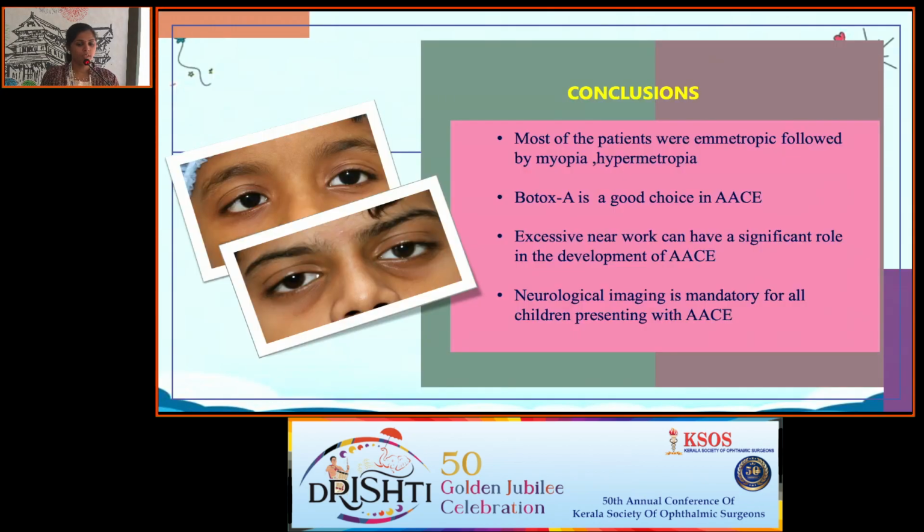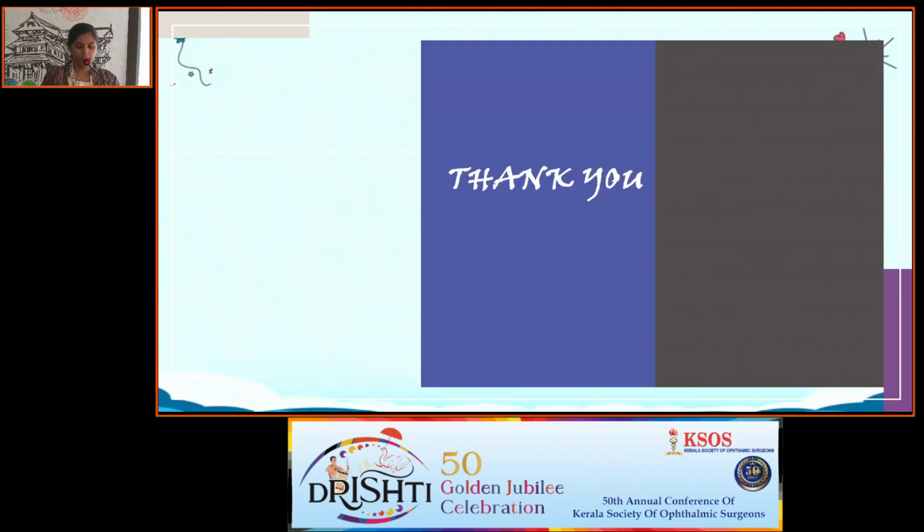The conclusions were: most of the patients were emmetropic, followed by myopia and hypermetropia. Botulinum toxin A is a good choice in acute comitant esotropia. Excessive near work can have a role in the development of acute comitant esotropia, and neurological imaging is mandatory for all those patients. Thank you.